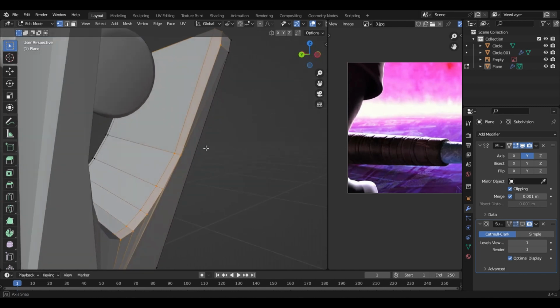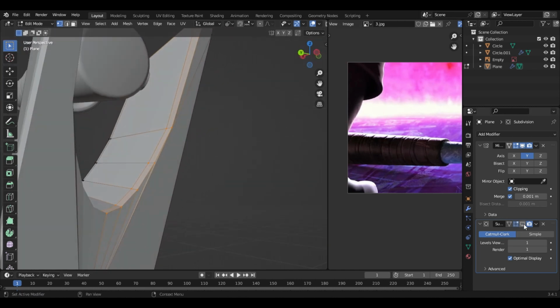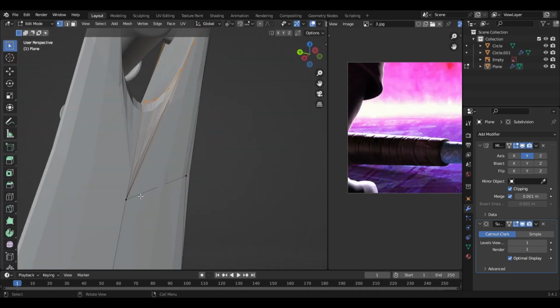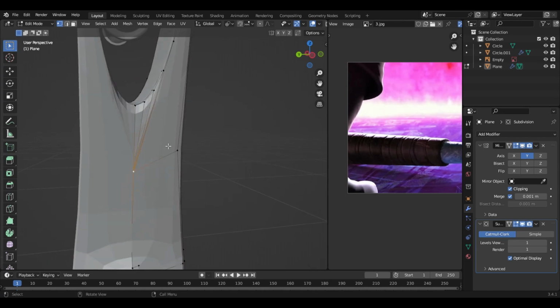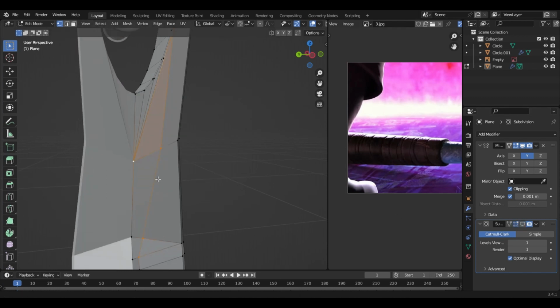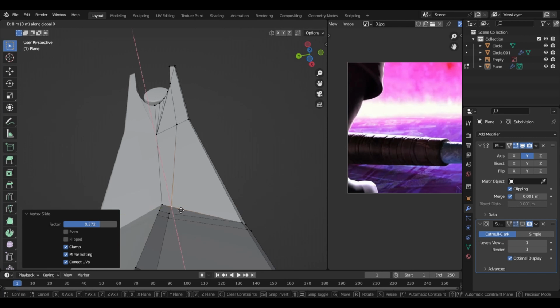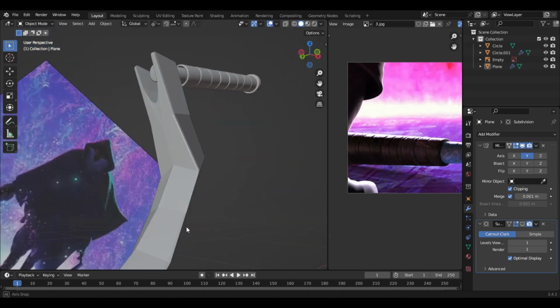It will really help. Alright, this is the edge. And the next thing we have to do is let's just add this one, and then this one. Let's hide it. Let's see how it looks. I guess it's kind of good.